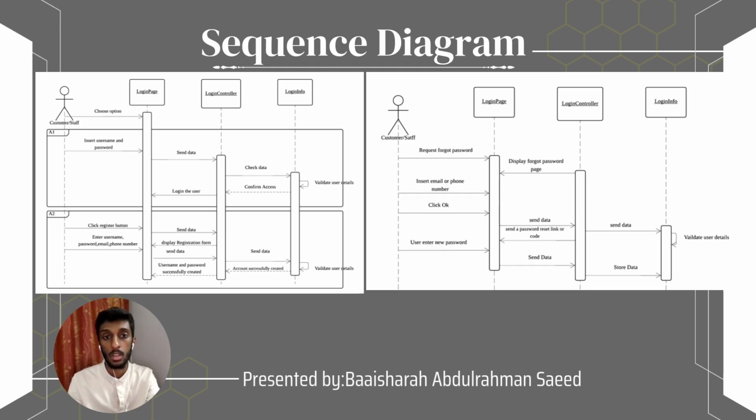If the user forgets his password, he will request forgot password, and the controller will display the forgot password page. The user will insert email or phone number and click OK, and the data will be sent to the controller and login info. A password reset link or code will be sent to the user, and the user will enter the new password, and the data will be sent to the controller and login info.